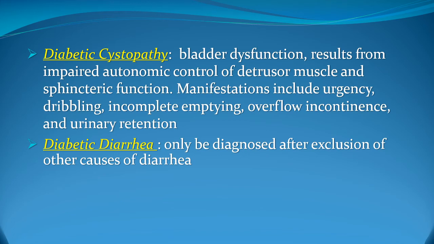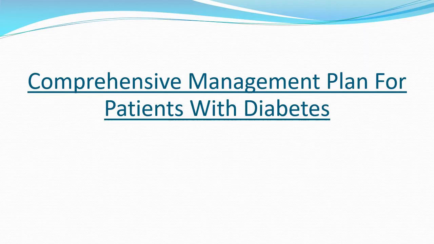And finally, as a part of the diabetic autonomic neuropathy involving the digestive tract, we have diabetic diarrhea, because the altered motility of the digestive tract will precipitate bacterial overgrowth, and this is an important cause for diarrhea in diabetic patients.